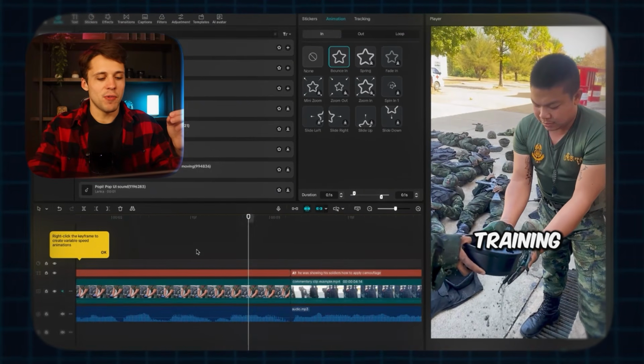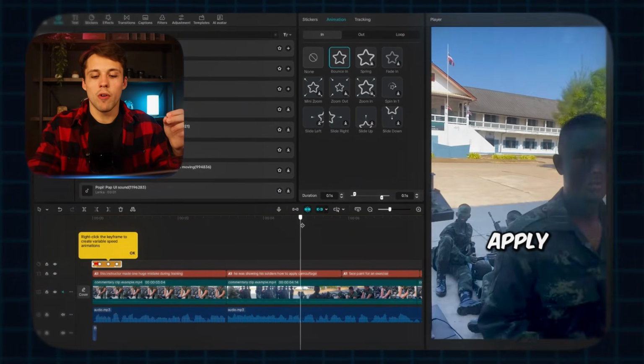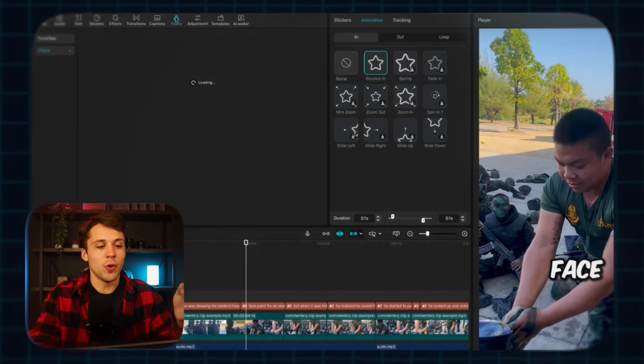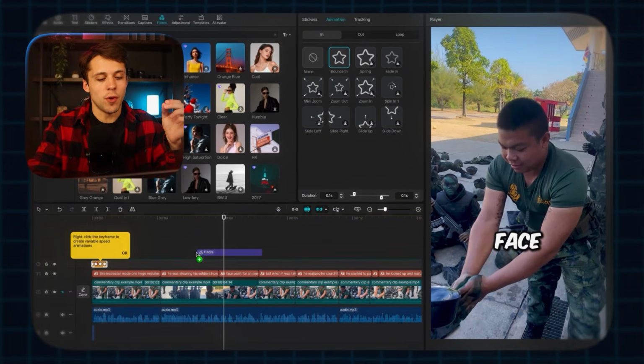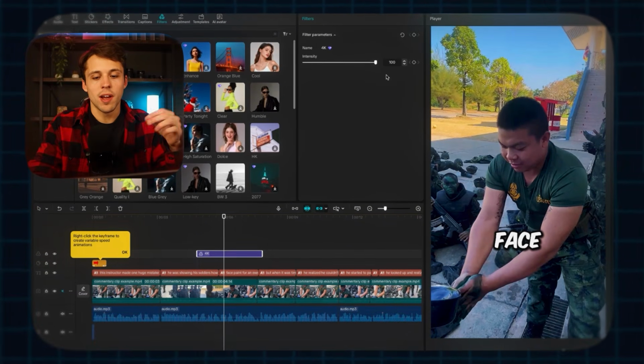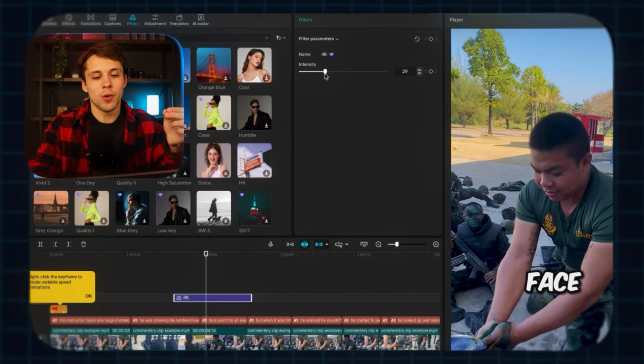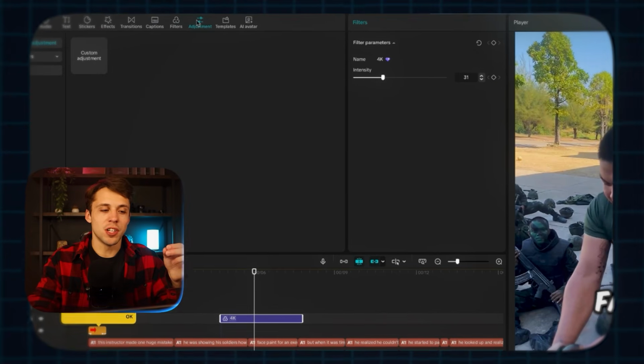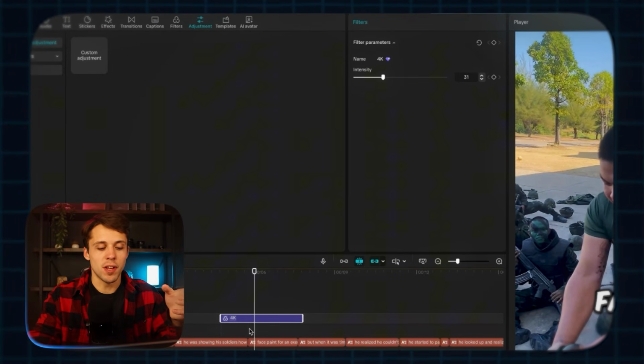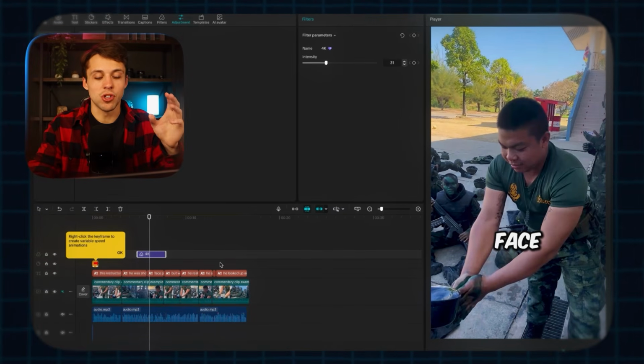You might not be able to hear it perfectly, but we could go in, we could go add more effects, sound effects. We could add filters as well. Let's add the 4K filter just so it looks slightly higher quality. And obviously we don't want it to be that intense because it changes a lot. But if we just have that filter there slightly, we could also go to adjustments. If we wanted to, we can increase the sharpness, but there's all different types of things that we could adjust within the editing to make it as transformative as possible and as viral worthy as possible.